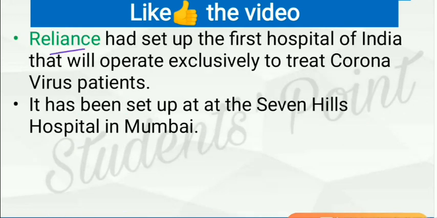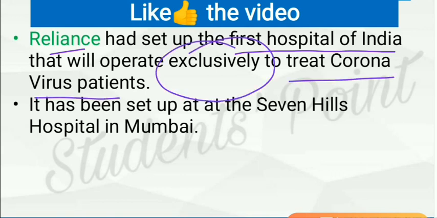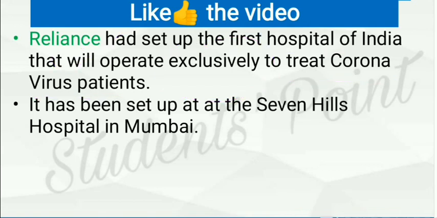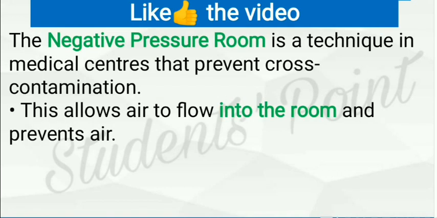Reliance had set up the first hospital in India that will operate exclusively to treat coronavirus patients. So they may ask you which company has set up the first hospital of India exclusively to treat coronavirus patients. So it is Reliance, and it has been set up at Seven Hills Hospital in Mumbai. This hospital has a negative pressure room facility.